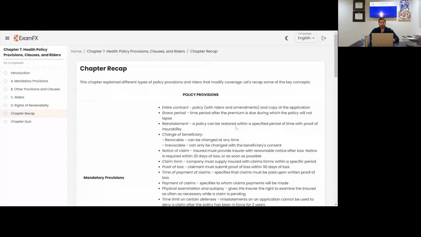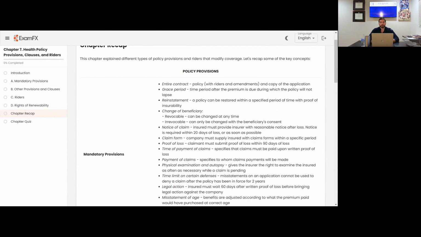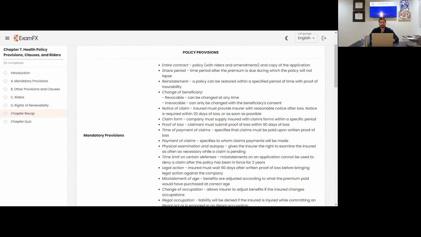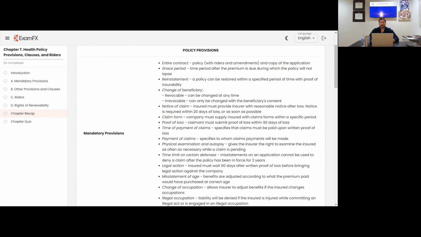It's a lot of information, but hopefully a lot of this should overlap with the policy provisions that we went over in the other recaps for life insurance. But the mandatory provisions, number one, entire contract. You obviously have to receive the entire policy. That includes the riders and the amendments and the copy of the application. So you get that, the insured gets that, and the insurer gets that as well.